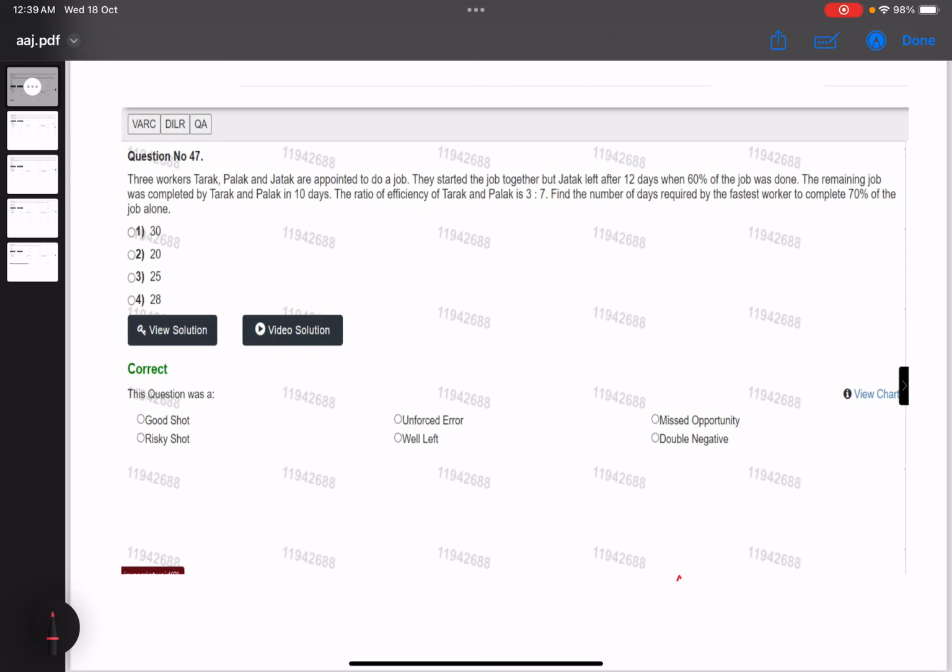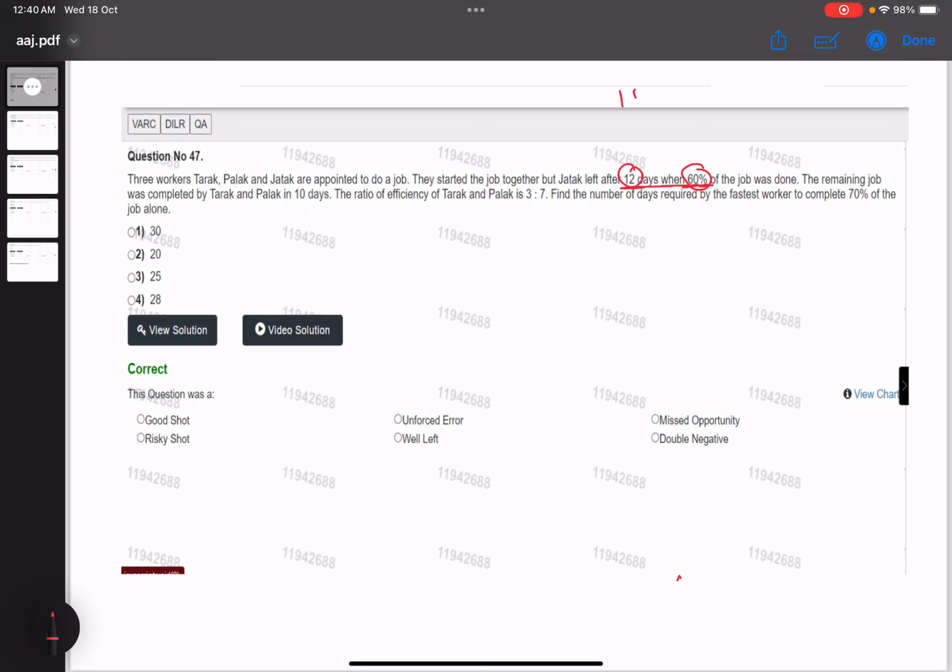Three workers, Tarak, Palak and Jatak, are appointed to do a job. They started the job together, but Jatak left after 12 days, when 60% of the job was done. Okay. So two or three things should come into your mind as soon as you see these figures. Okay, in 12 days, all three can do 60% of the job. So as soon as you see this, what should strike your mind?